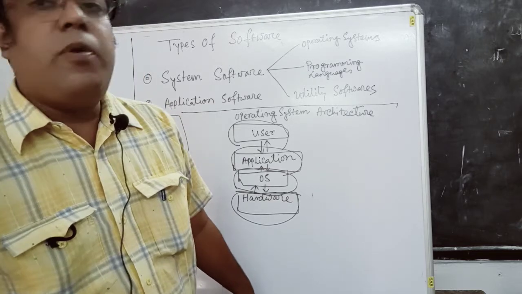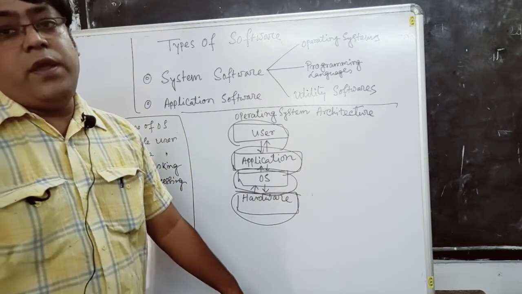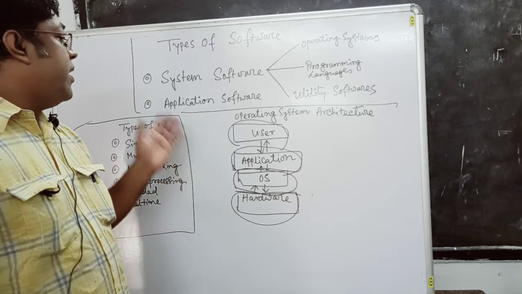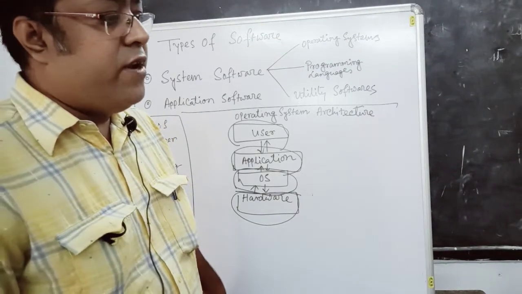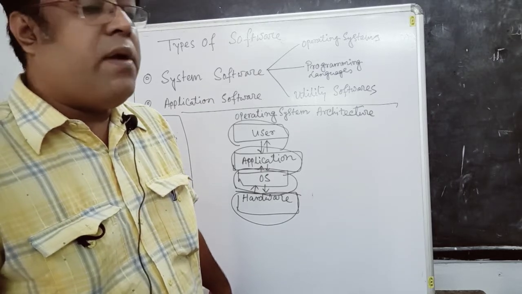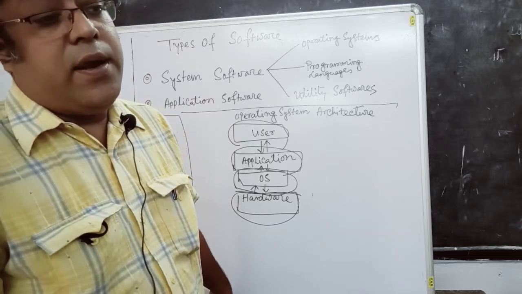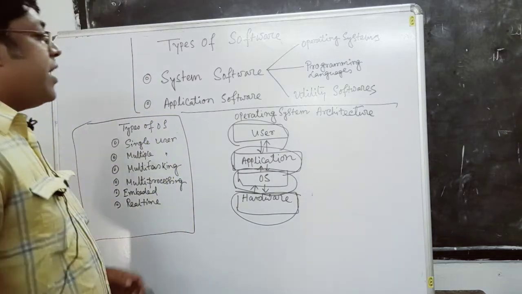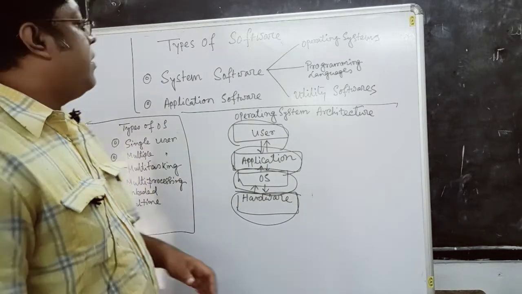Some software you have to purchase, and some we get free. Examples of application software are Word, Excel, PowerPoint, and photo editing software. Several types of application software are found in our computer world.